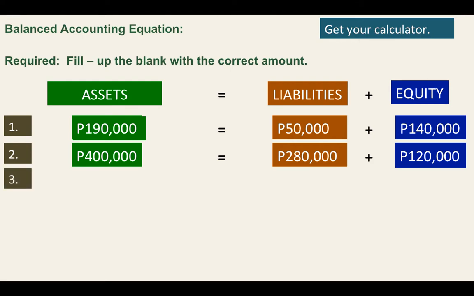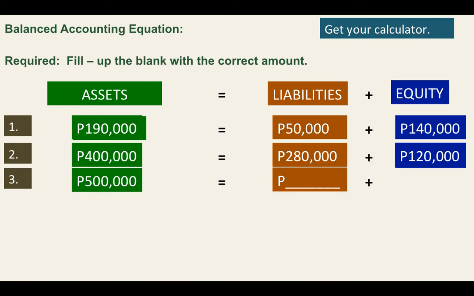On the third one, we have 500,000 of assets and our liabilities is missing, and we have 1/5 of equity. How much is our liabilities? In this case, class, we have an equity of 1/5. The whole is 5/5. So in this case, the portion for liabilities is 4/5.